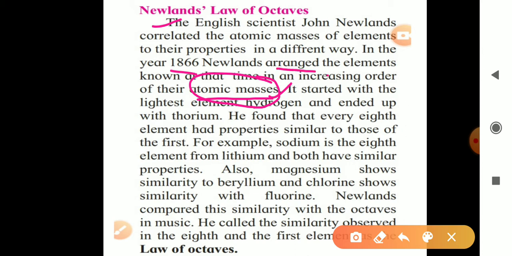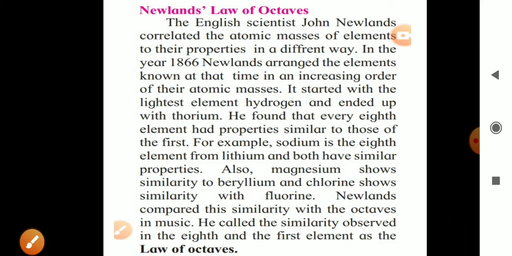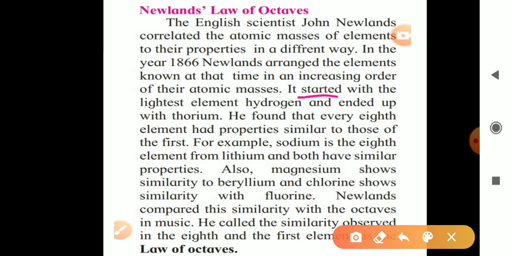For example, he arranged elements in increasing order of the atomic mass. He took hydrogen first because hydrogen has the lowest atomic mass. So from hydrogen he started in increasing order. So the same concept here depends on the atomic mass. Then it started with the lightest element hydrogen and ended up with thorium. He found that every eighth element had properties similar to those of the first.